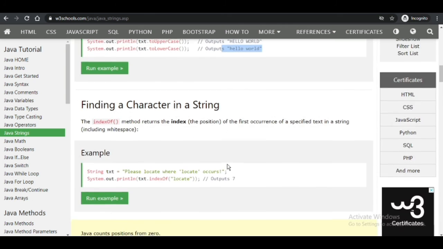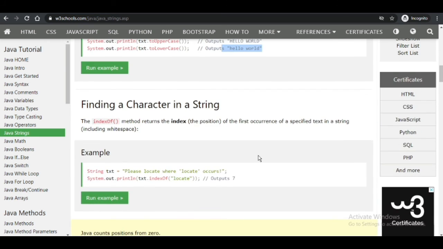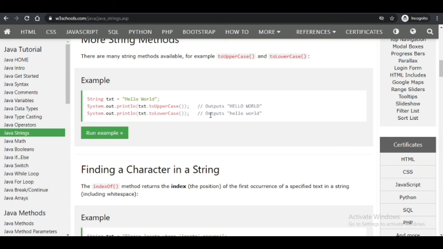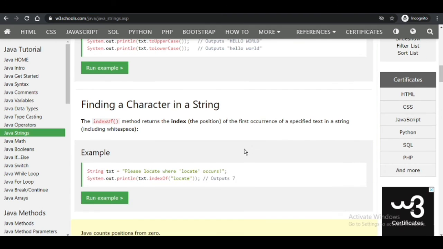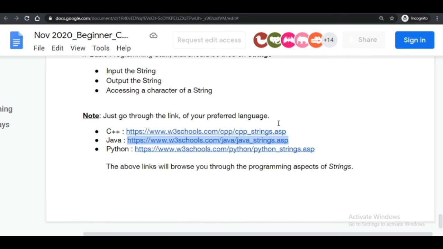As you know, ASCII codes of capital and small letters are different, so this helps a lot. Then talking about the index, as you know, P is at index 0, so whatever index they are asking, they are trying to ask you the actual position minus 1. That output is 7. Okay, this was about Java.